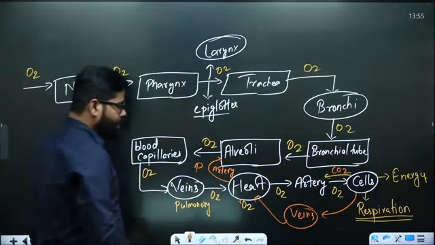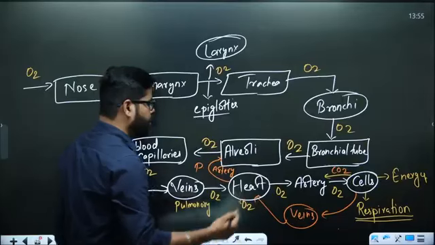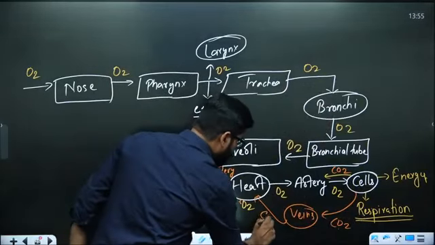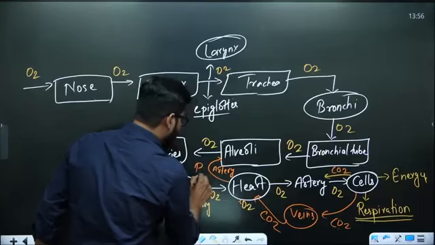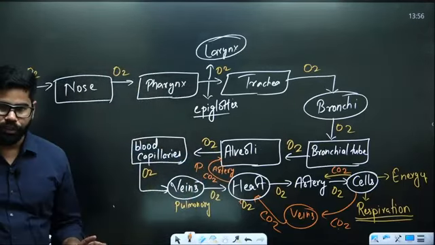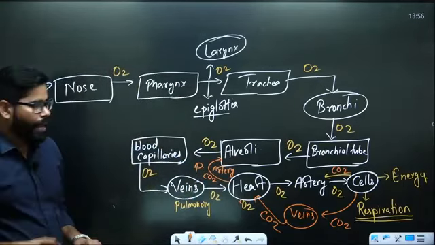So, we see that now the carbon dioxide is going to return back. Here the carbon dioxide will return back via the veins, it will reach the heart, via the pulmonary artery it will go into the alveoli, okay. And from here it will go back, CO2, same route, and CO2 will be out of the body.